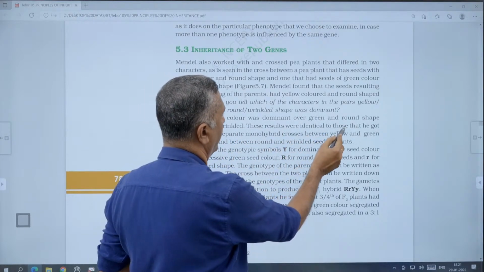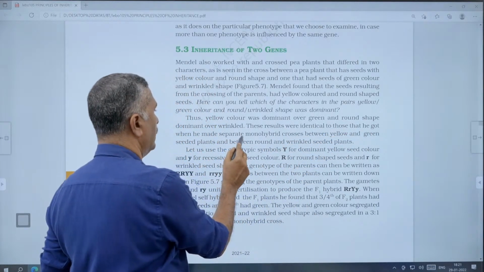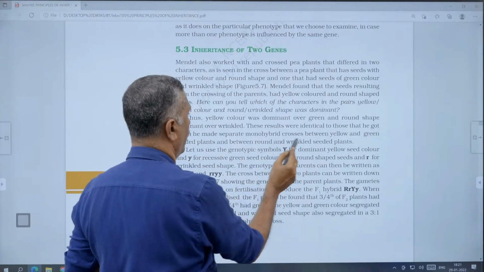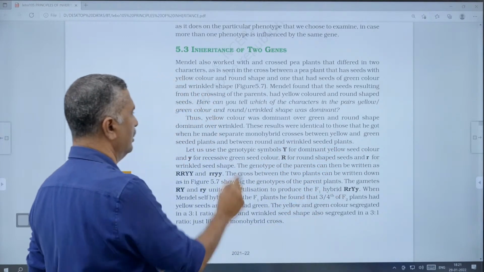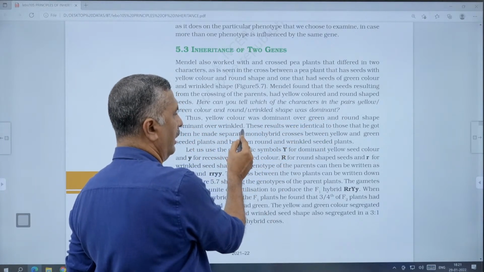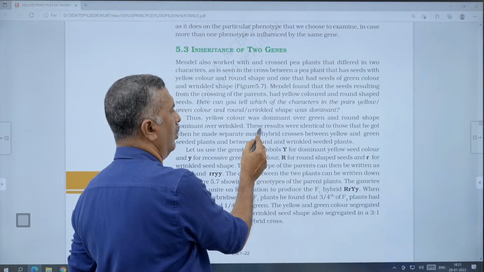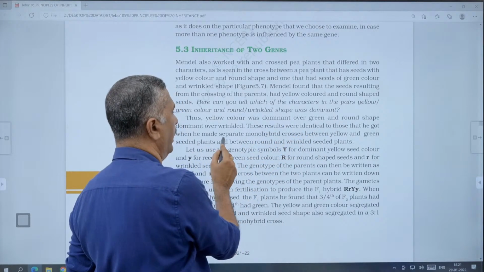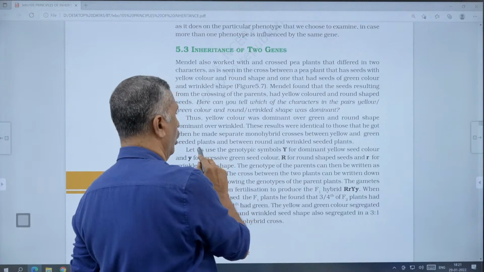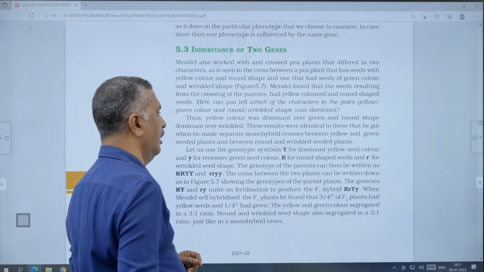The yellow color was dominant over green and the round shape dominant over wrinkled. These results were identical to those he got when he made separate monohybrid crosses between yellow and green seeded plants and between round and wrinkled seeded plants. So yellow color was dominant over green and round shape is dominant over wrinkled.